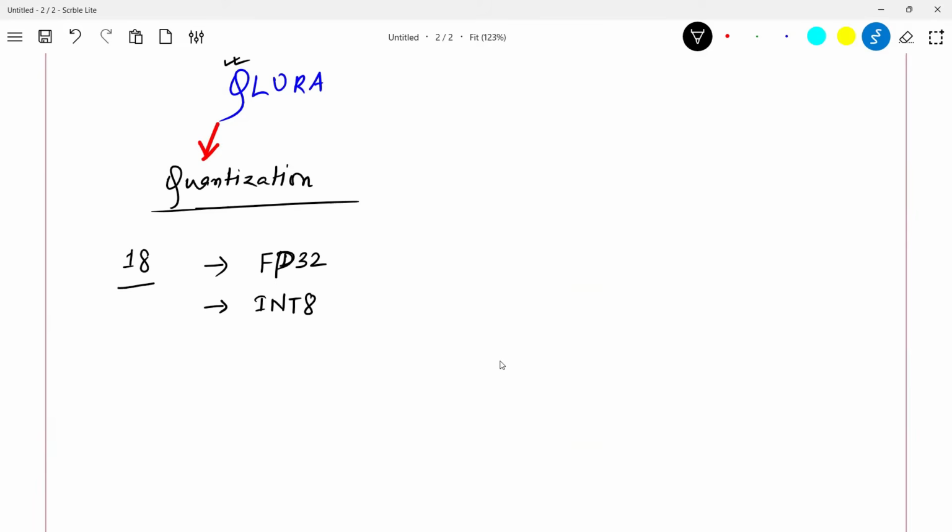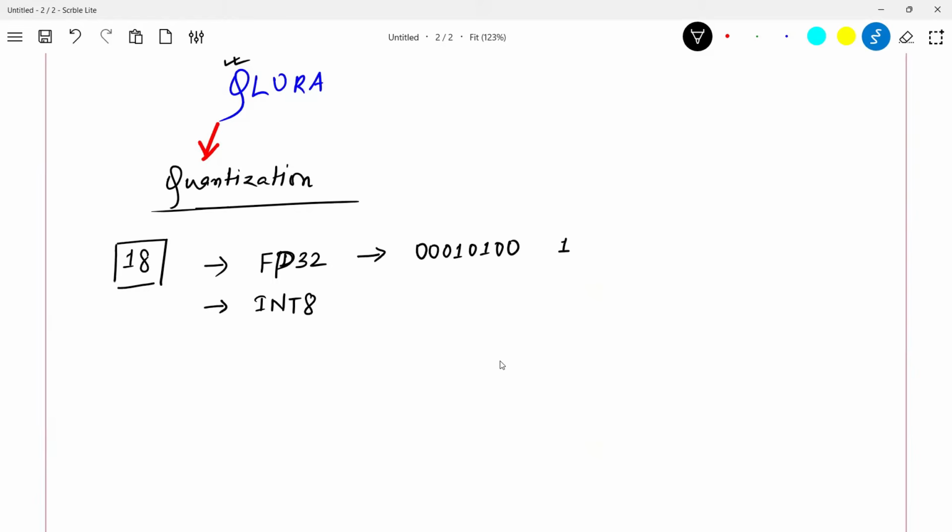So there are 2 different ways I can write the same number 18. When I'm writing the number in FP32, I will represent this number with 32 bits. The meaning of that is, for example, 1, 2, 3, 4, 5, 6, 7, 8. How many is there? 8. Similarly, don't worry about the 1s and 0s.